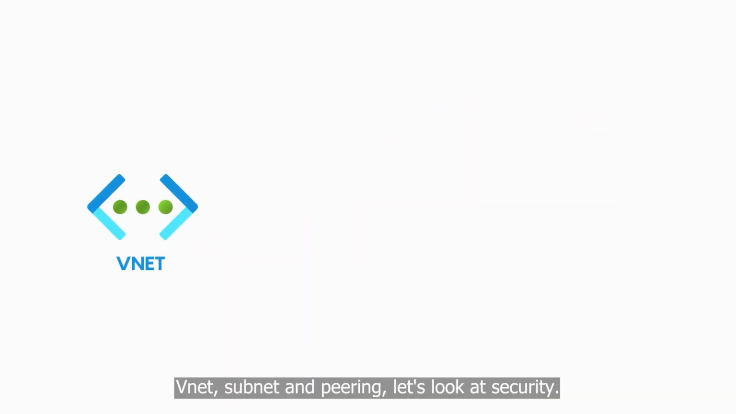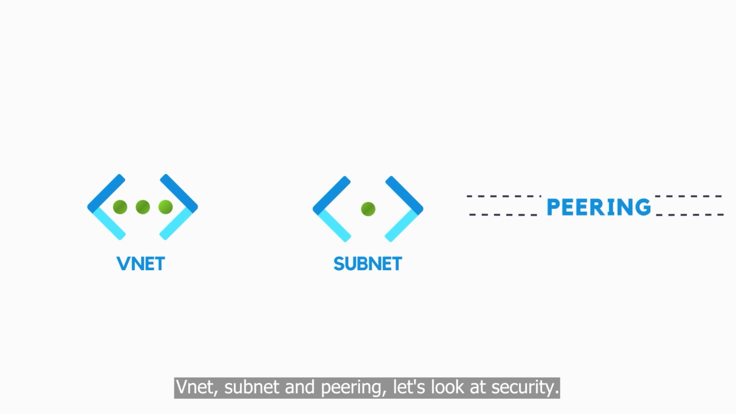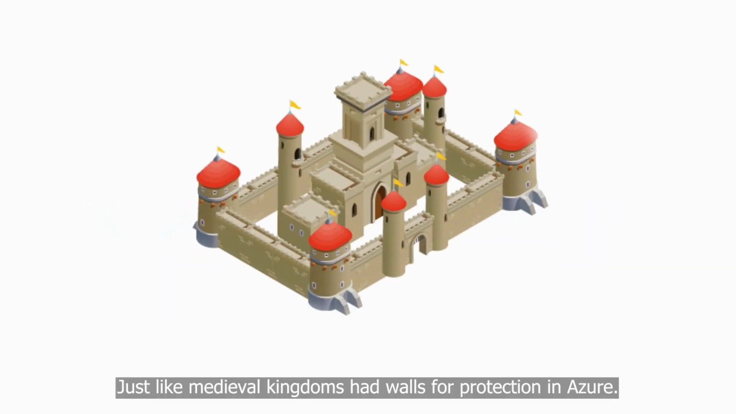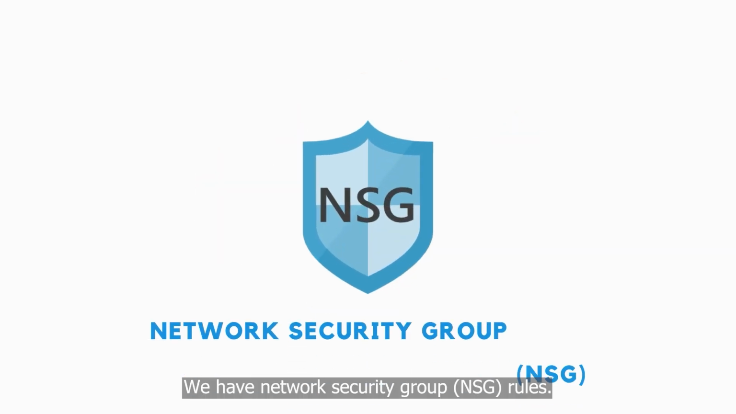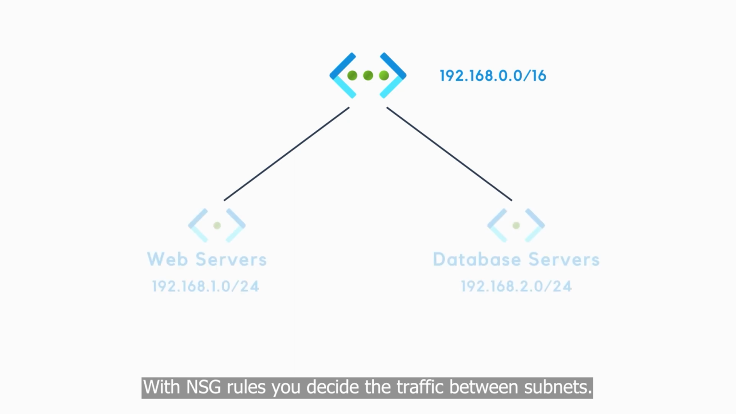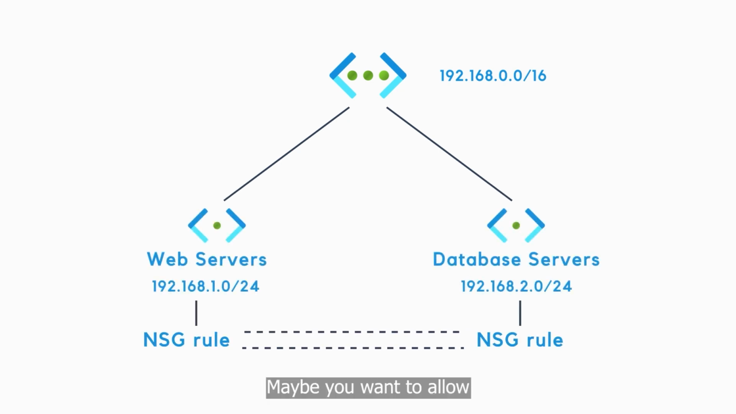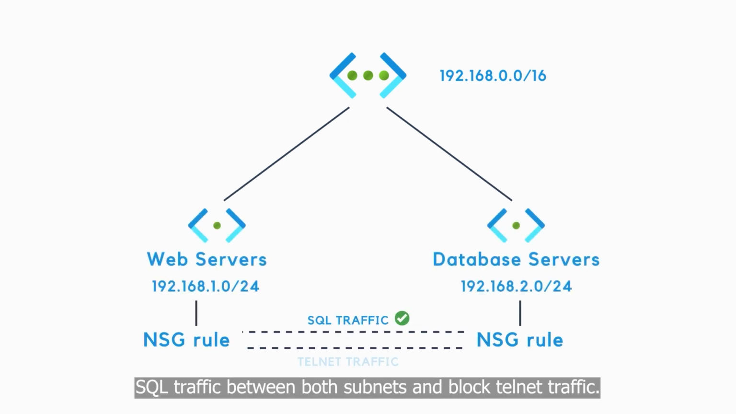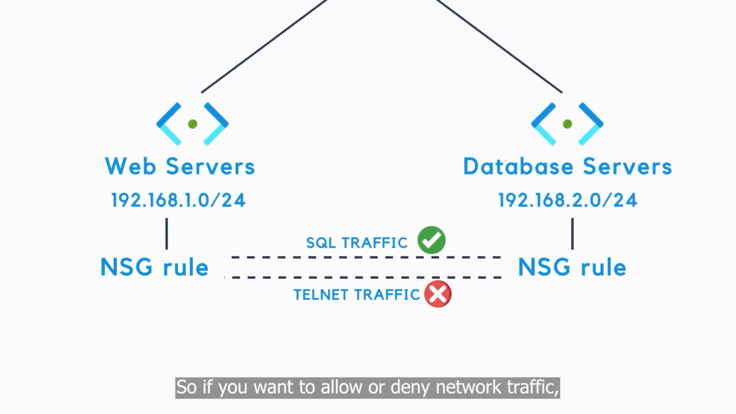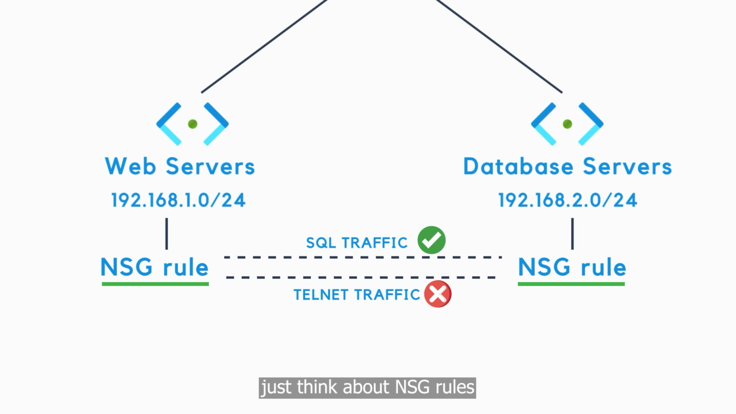Now that we understand VNet, subnet, and peering, let's look at security. Just like medieval kingdoms had walls for protection, in Azure, we have Network Security Group (NSG) rules. With NSG rules, you decide the traffic between subnets. Maybe you want to allow SQL traffic between both subnets and block telnet traffic. So if you want to allow or deny network traffic, just think about NSG rules.